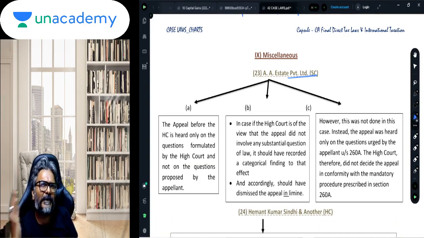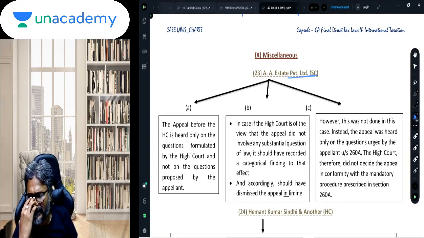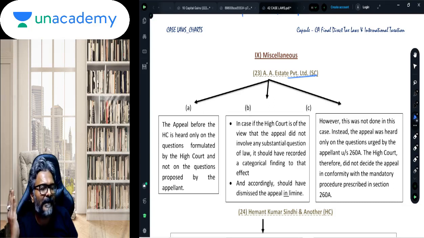Students, just now we were discussing the Spinocom judgment, wherein there was a delay in filing the appeal before the High Court, isn't it? See, students, after the ITAT, the case will go to the High Court.